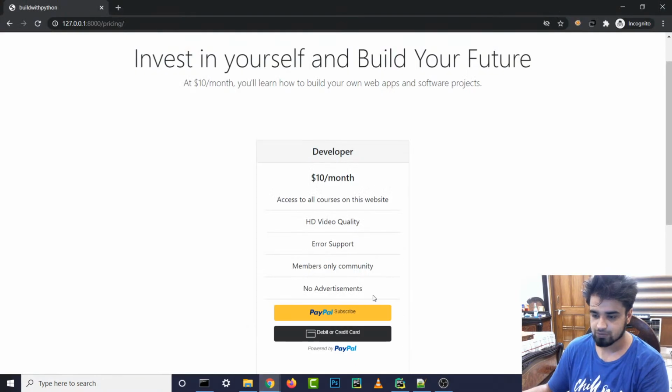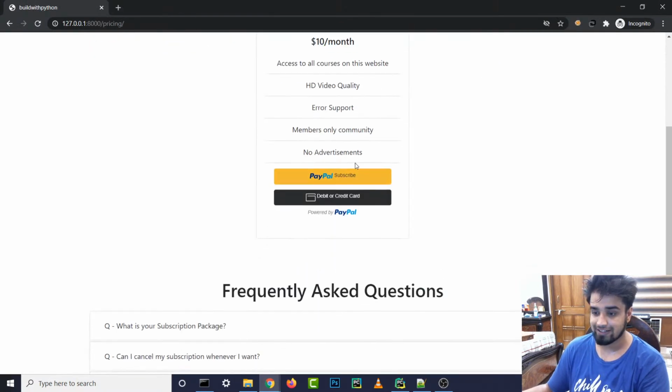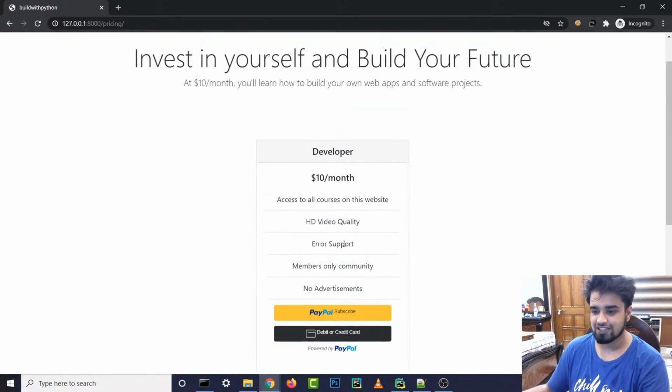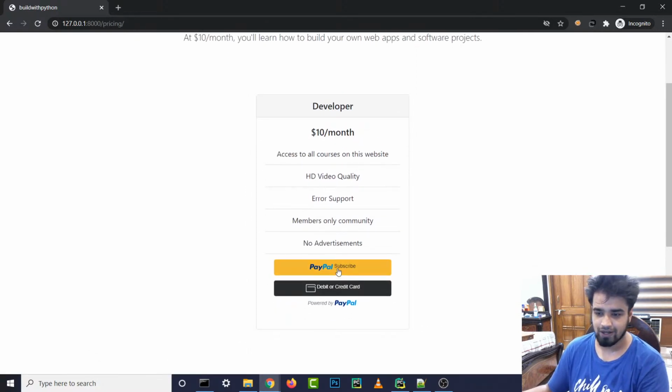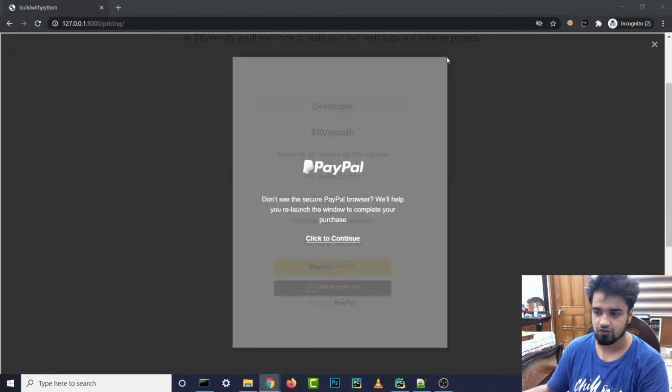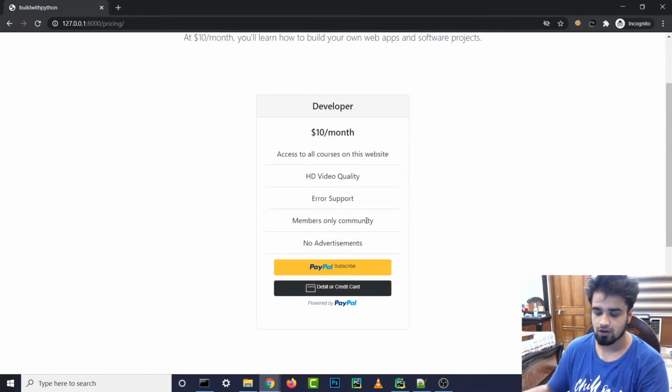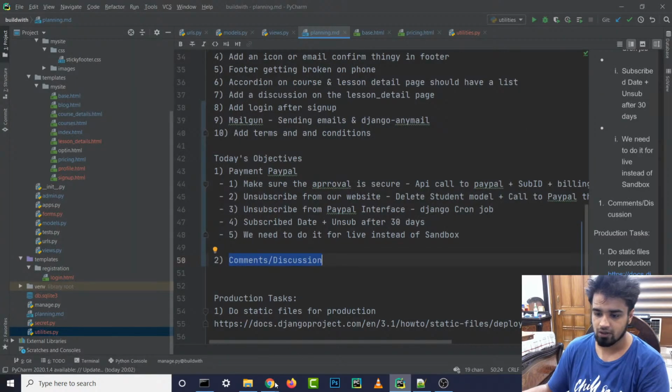Alright, so now we need to figure out this comments and discussion thing. We're gonna work on the payments tomorrow, guys, the rest of it, but it's looking pretty sick, not gonna lie. What do you guys think? It looks pretty good, right? And it's also working and everything, so it's super nice. It's giving us all the information also. So yeah, it's looking pretty good. So we'll work on the payments thing tomorrow.